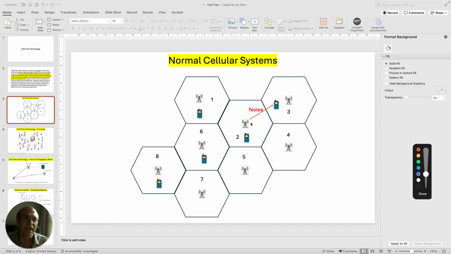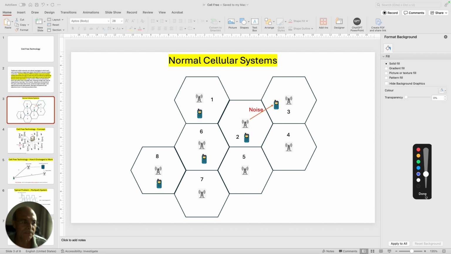Any signals which spill over to a different honeycomb structure, like this red line, and hit a mobile which is in the jurisdiction of another base station, let's say base station number 3, will be seen as noise. That is the concept of honeycomb structure: you dissect the geography into these honeycombs, and every mobile is served by a different base station.